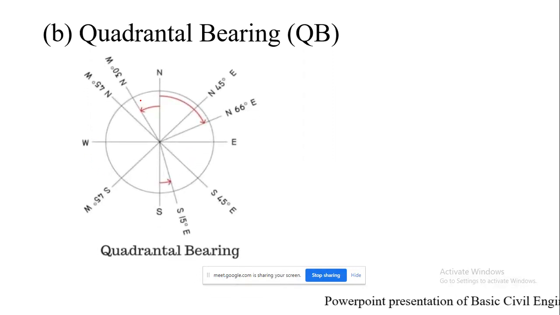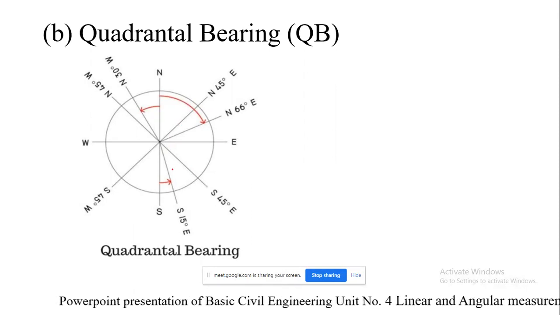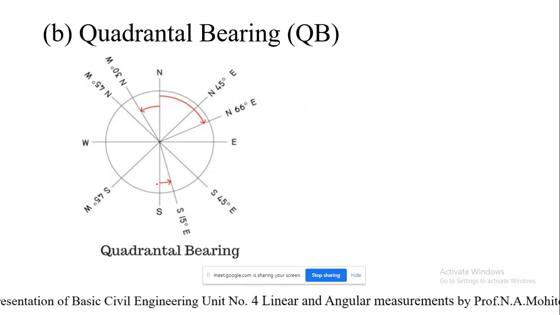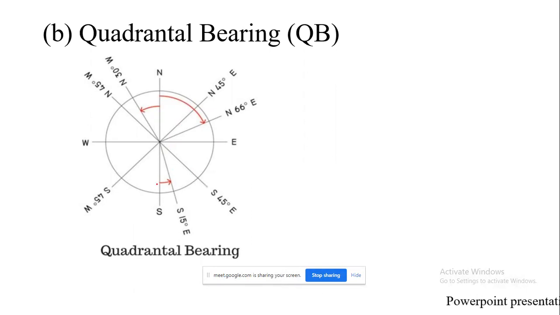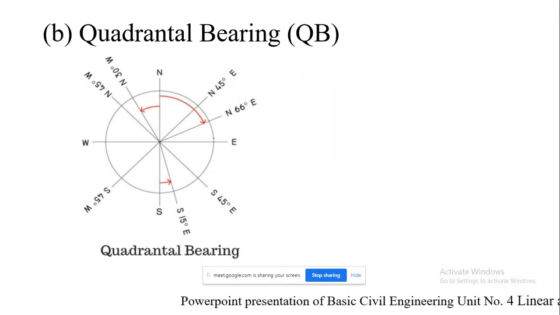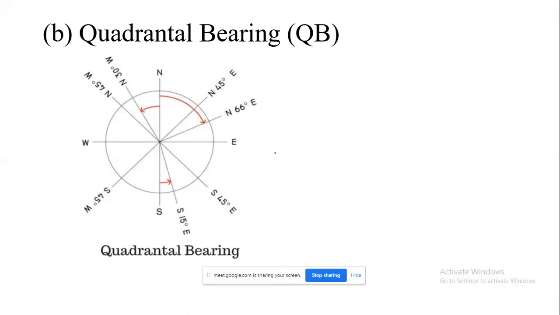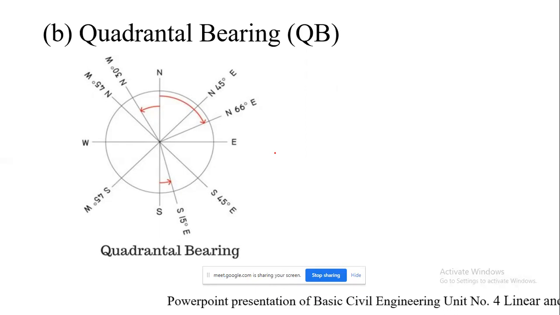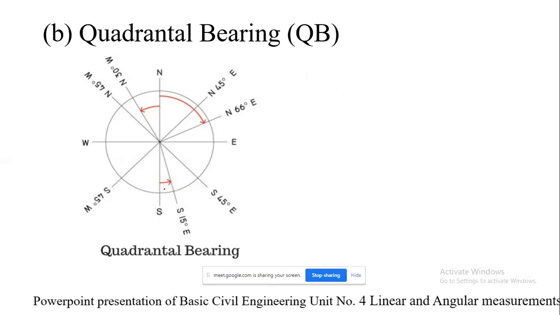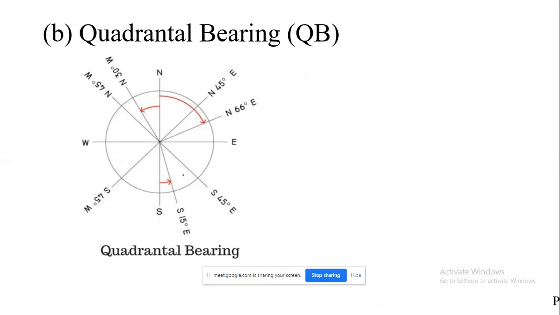So they are measured with respect to either the north or south pole. This is not restricted to only clockwise as in whole circle bearing, where the angles are measured only in the clockwise direction, not anti-clockwise. But in the quadrantal bearing, the angles are measured in clockwise as well as anti-clockwise direction, that is with respect to south, whether anti-clockwise towards east or clockwise towards west.